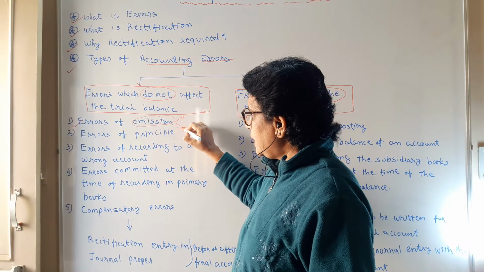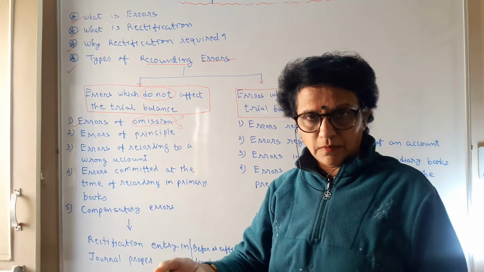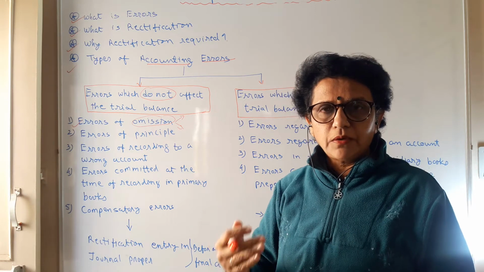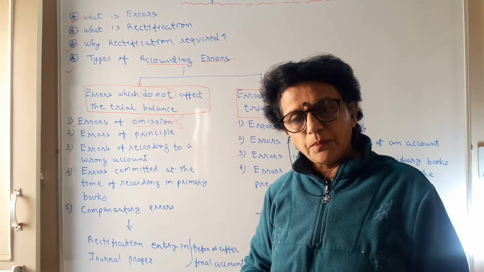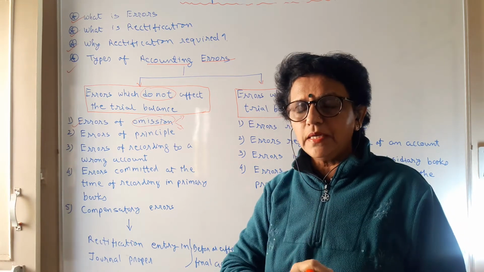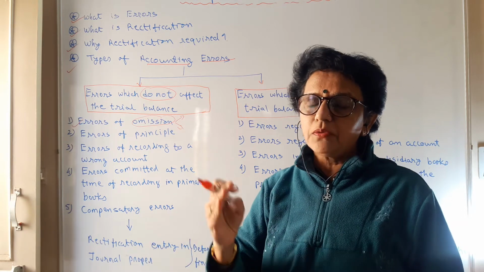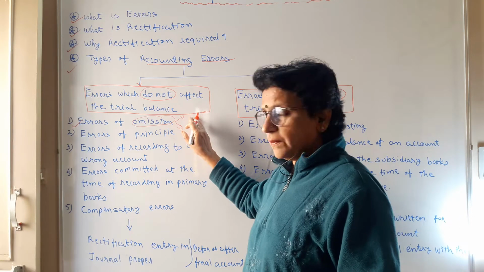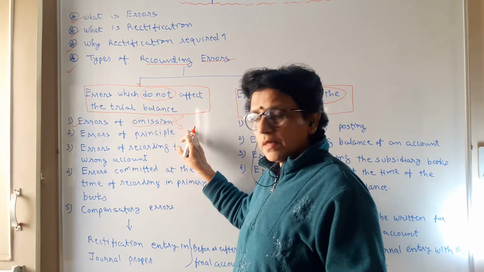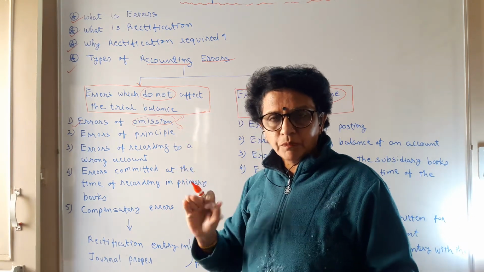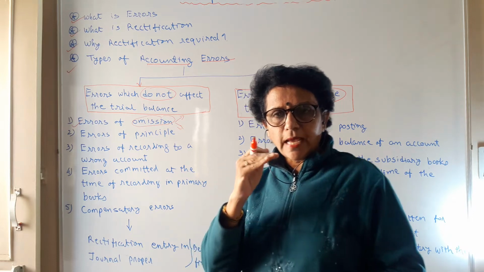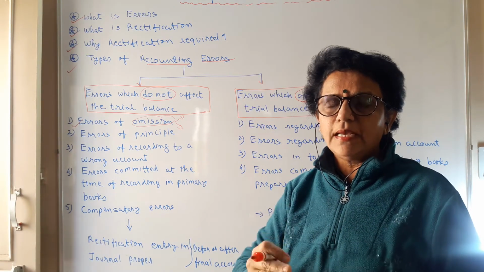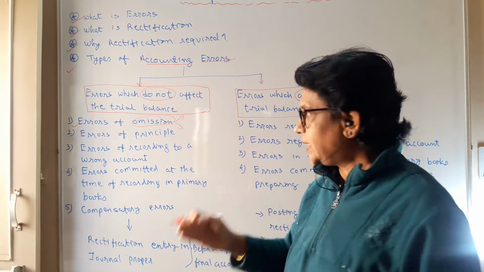One, you may have done a part omission. Goods sold for 1000 rupees, you have recorded as goods sold for 100 rupees. It means you have recorded but not with the full amount, you have recorded with a part amount. So you may have a part omission, or you may have a complete omission. According to what actually happened, you have to write the correct journal entry to rectify such an error.